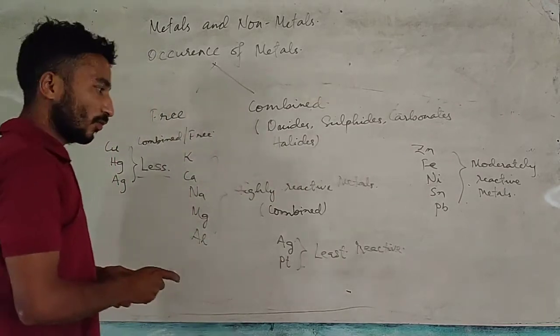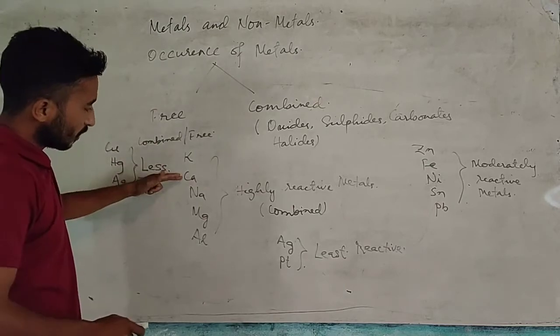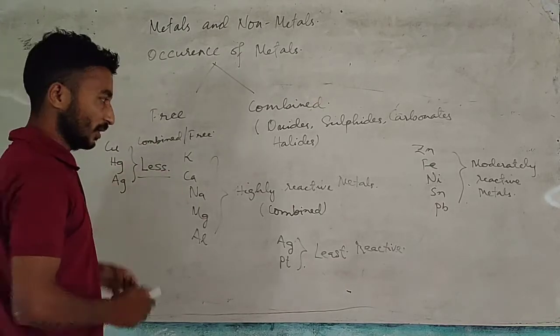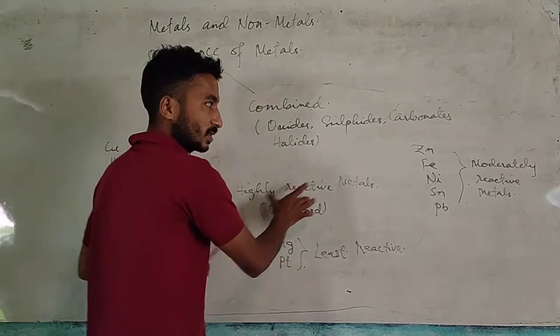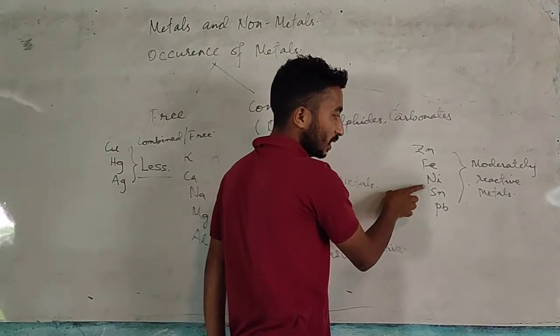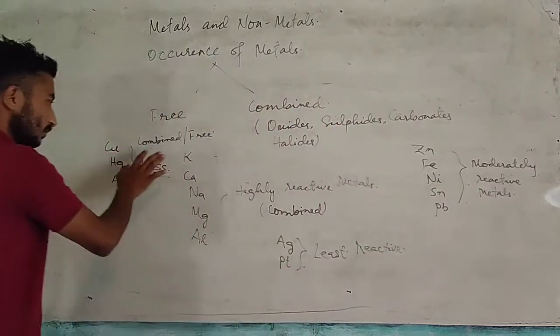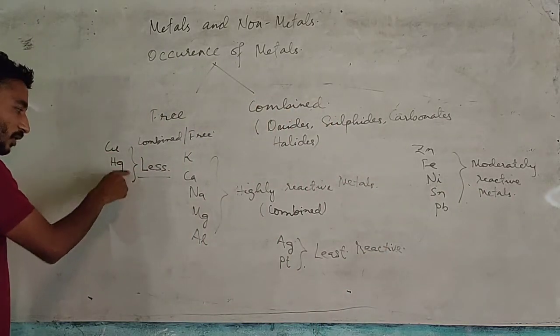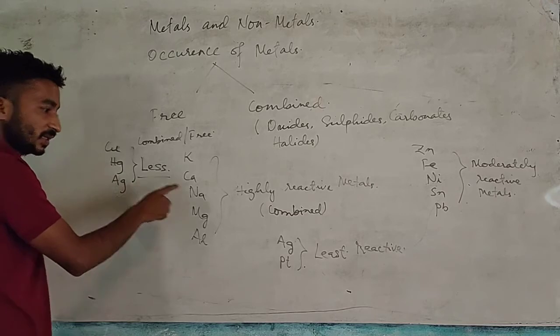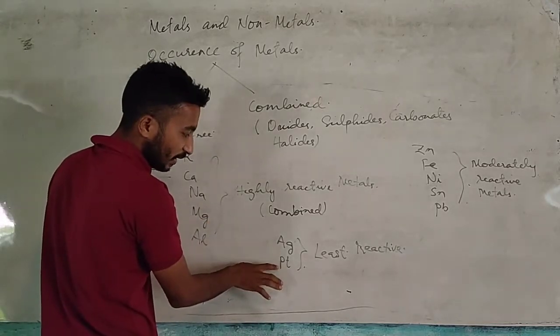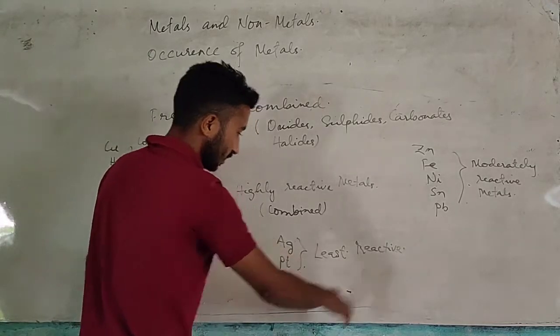So these are the four groups of elements: potassium, calcium, sodium, magnesium, aluminum are called highly reactive metals. Zinc, iron, nickel, tin, lead are called moderately reactive metals. Copper, mercury and silver are called less reactive metals. And the last ones, gold and platinum, are called least reactive metals.